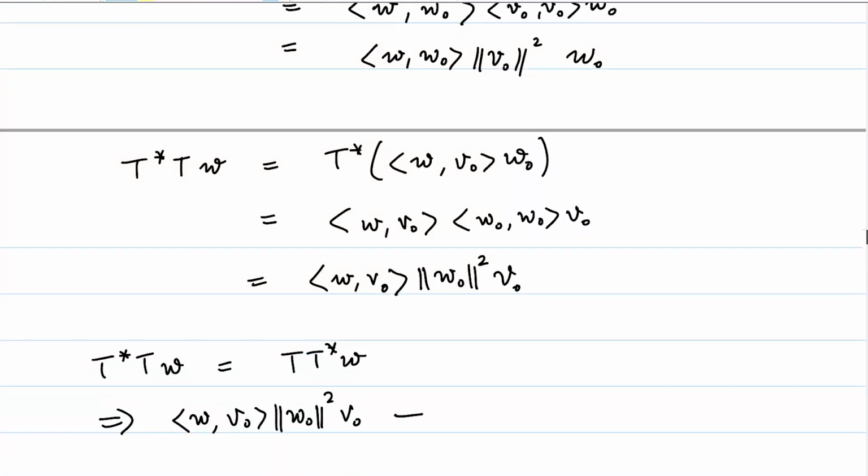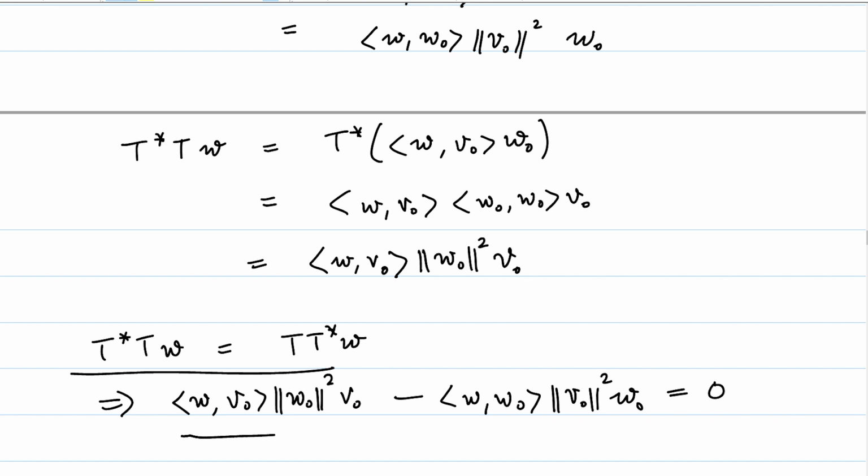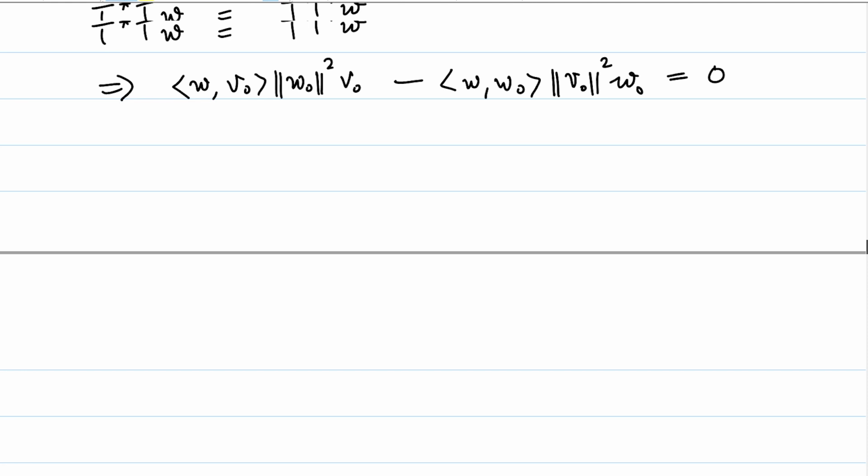This is just going to be the inner product of W with W naught times the length of V naught squared times W naught equal to 0. So this is just written in this manner. That implies that V naught and W naught are linearly dependent.